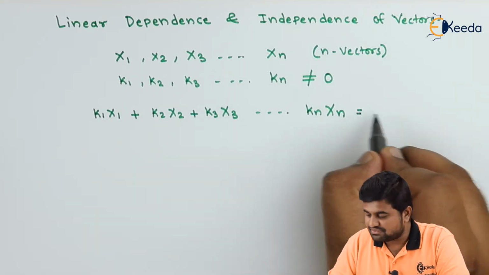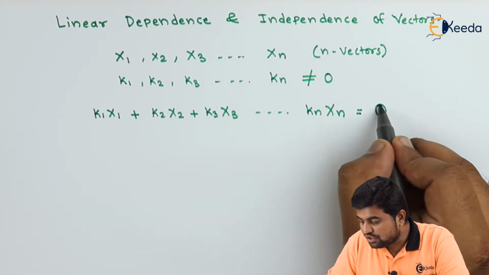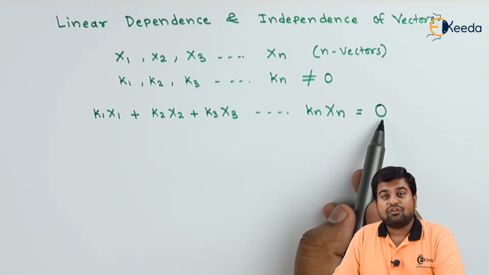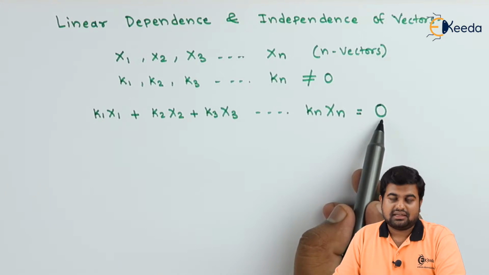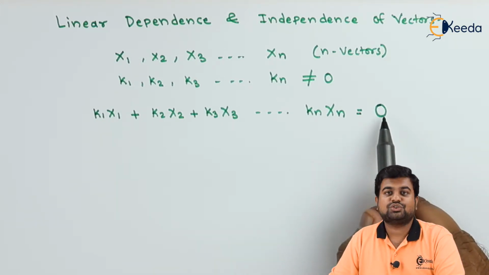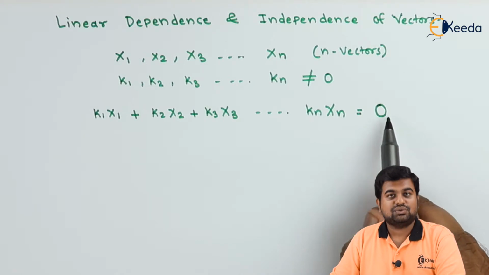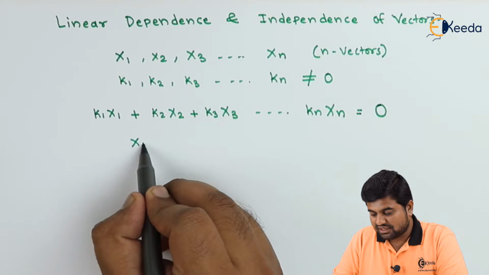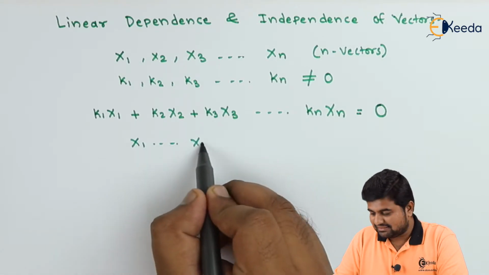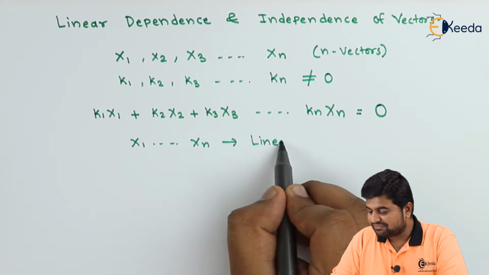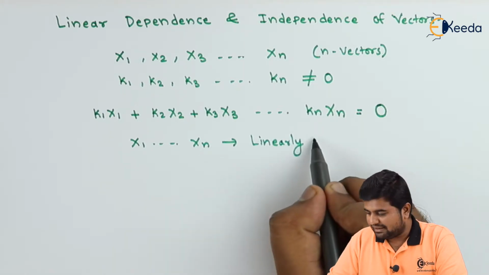And if this comes out to be 0, this is not 0, this is O, which denotes the null vector, that is, all the values of this vector are equal to 0, then we can say x1 up to xn, these vectors are linearly dependent.